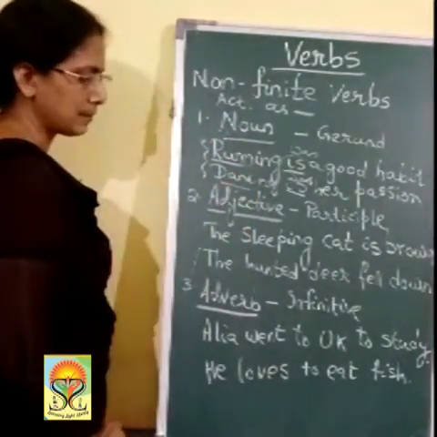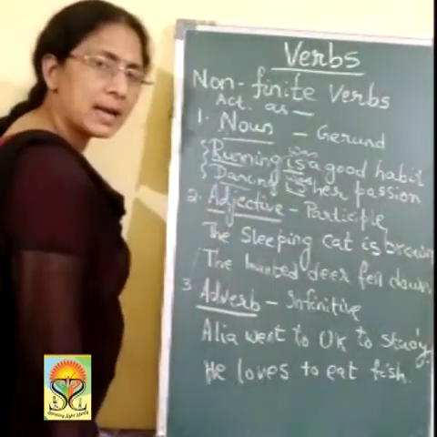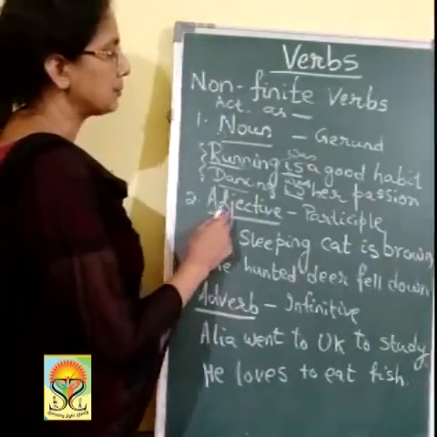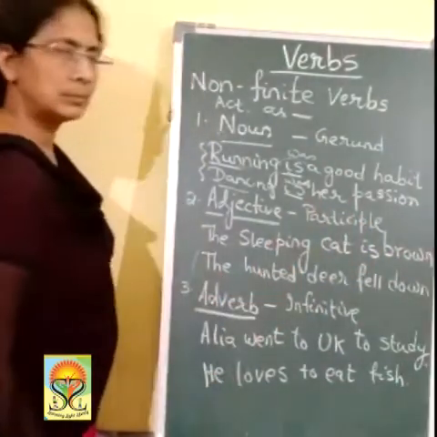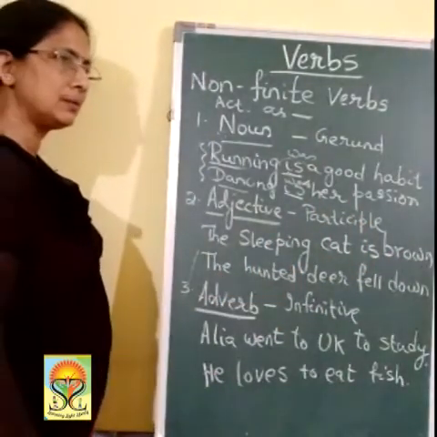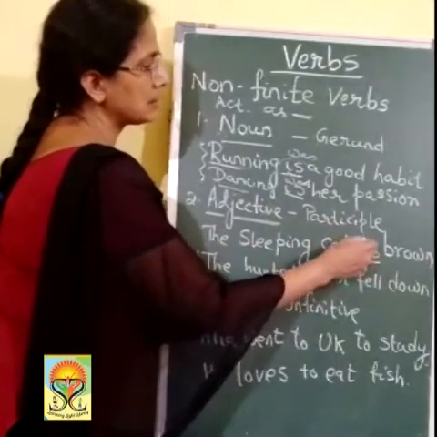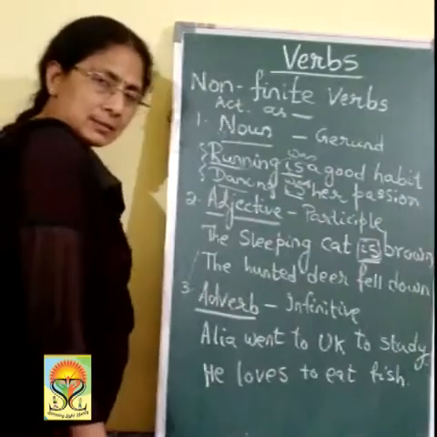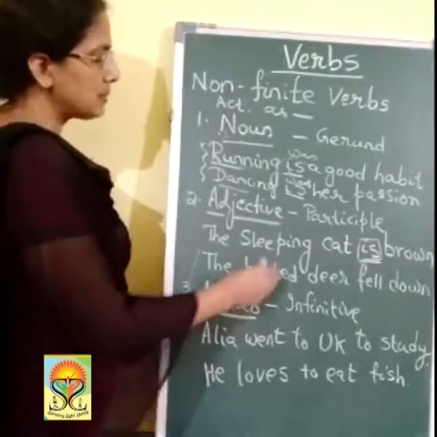Come to the second example. It acts as an adjective. How does it act as an adjective? The sleeping cat is brown. Which is the main verb here, which can be changed? We find out if I change it to the past tense, then it will become was. So is the finite verb there, whereas sleep is also a verb.